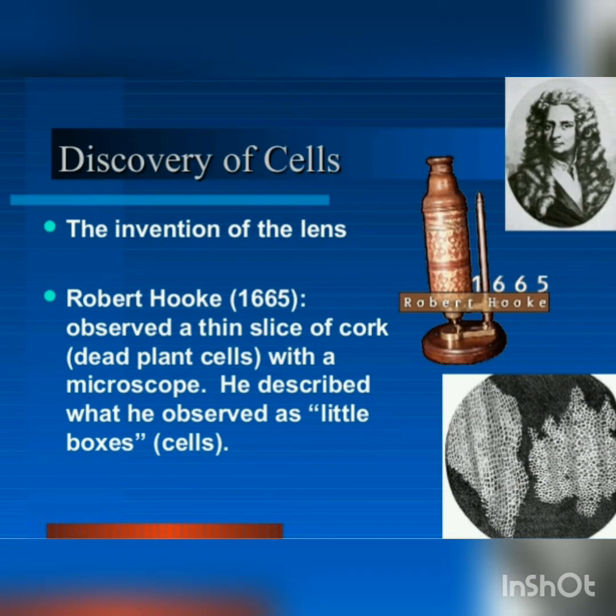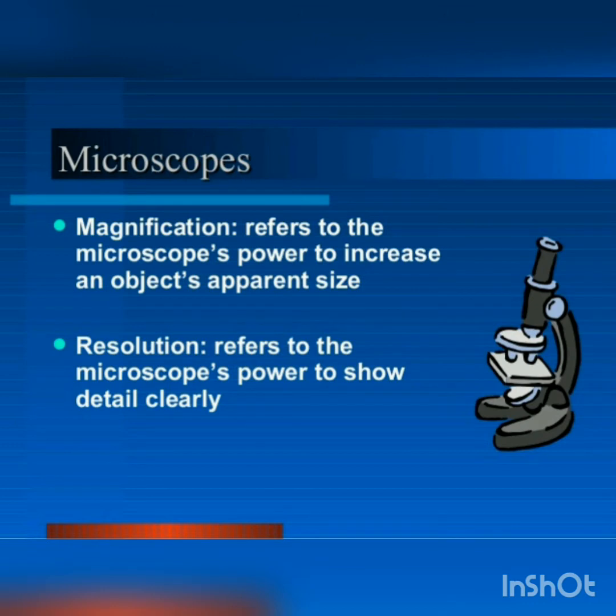We have many types of microscopes nowadays. Magnification refers to the microscope's power to increase an object's apparent size. It increases the size of the object. We can increase or decrease the magnification. Resolution refers to the microscope's power to show detail clearly. So this is about the microscope.